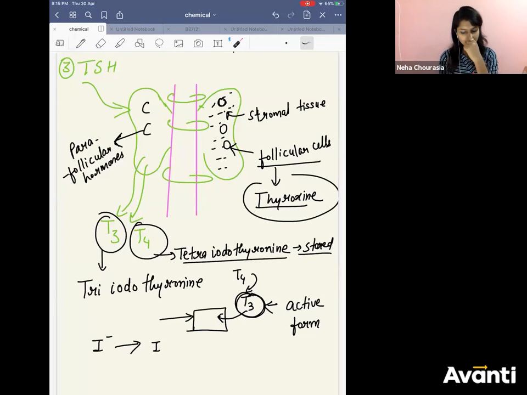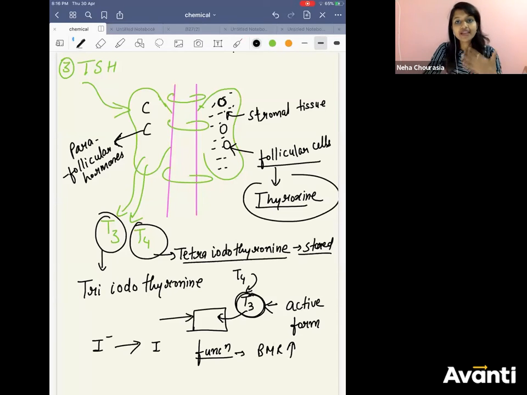Now, what are the functions of these hormones? It increases your basal metabolic rate. If your basal metabolic rate is increasing, it will help you in growing. If you want to grow, your RBC number should increase or decrease? It should increase.